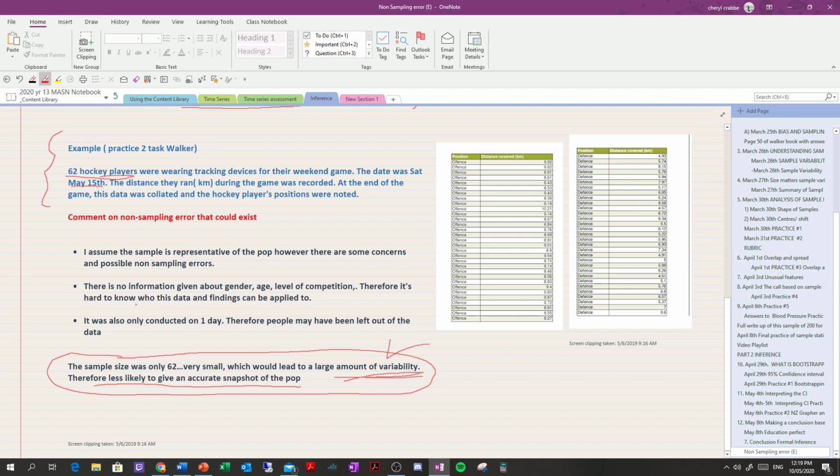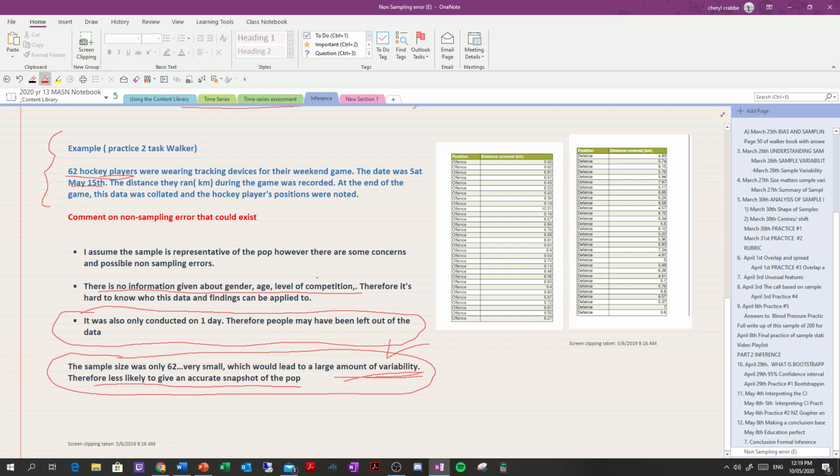My other concern is that this was only conducted on one day. So on one day, there might have been a number of key people missing from this group, and people were left out. So that can create bias. And then there is no information about gender, age, level of competition. Therefore, it's hard to know who this data and findings can be applied to.